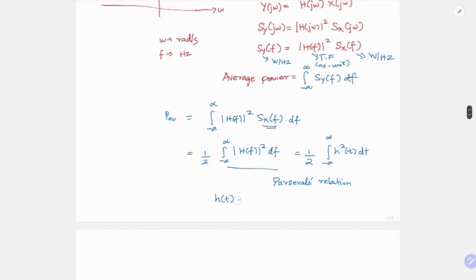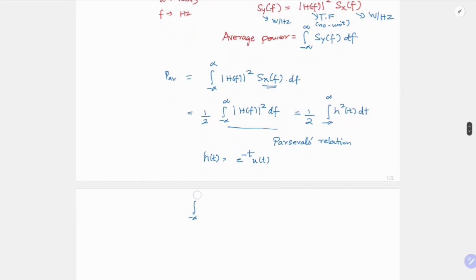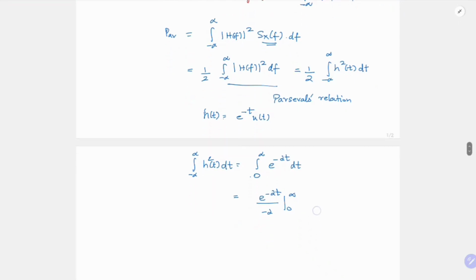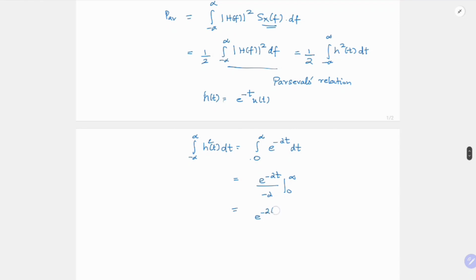So here h of t is e power minus t u of t. So my integral minus infinity to infinity h of t square dt is nothing but integral minus infinity to infinity e power minus 2t dt, and u of t is there, so my integral will limit from 0 to infinity. So this is e power minus 2t by minus 2 from 0 to infinity, which is e power minus 2 into infinity minus e power 0 divided by minus 2. So this is 0, this is minus 1, so it is half.